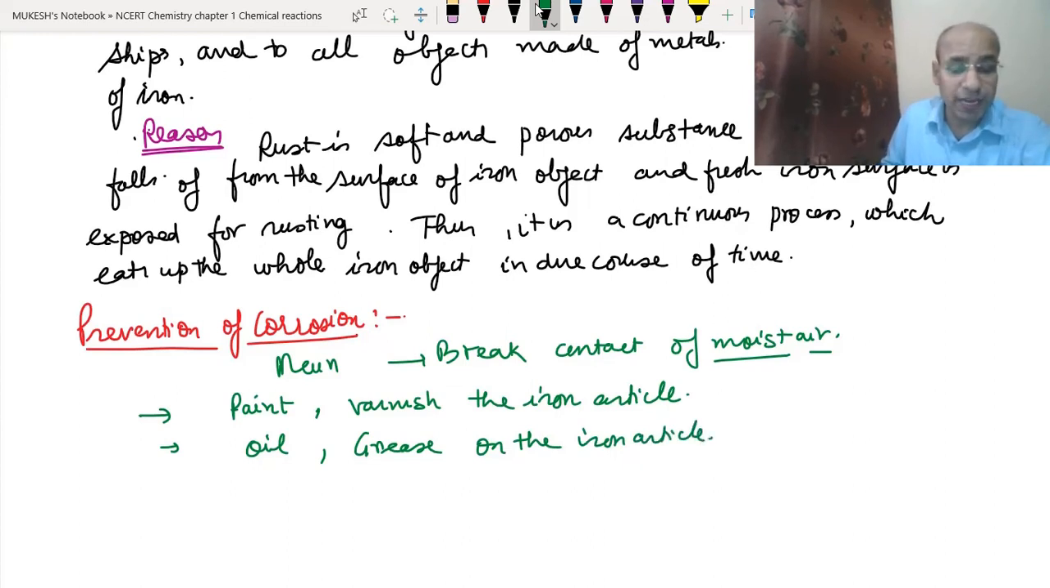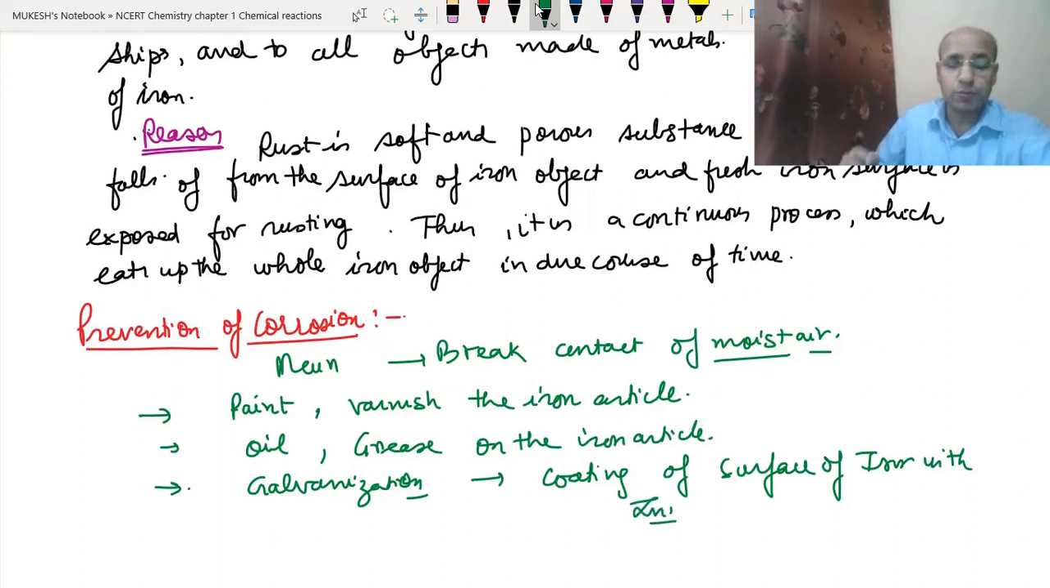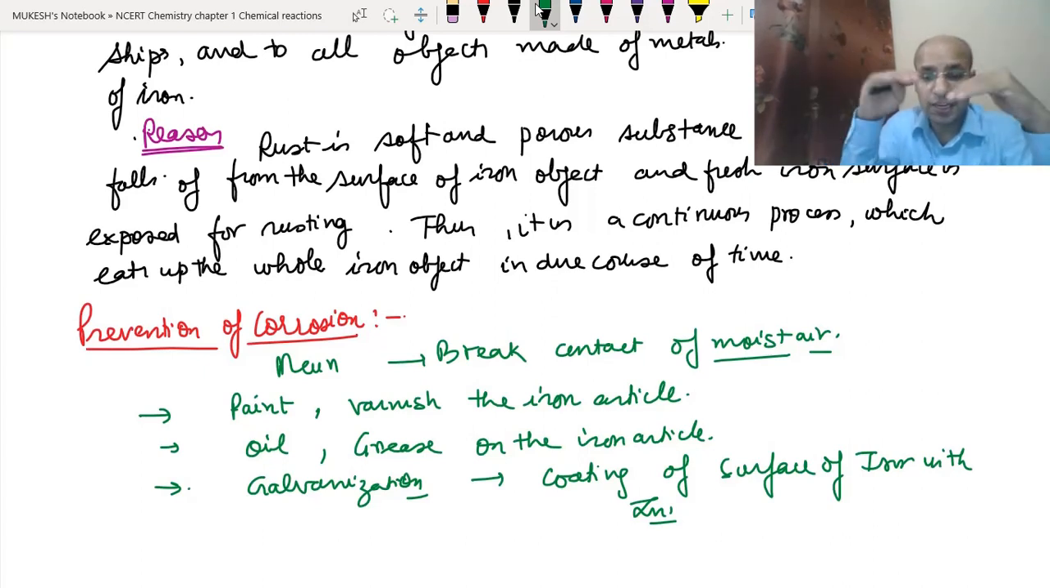Sometimes if this is also not possible, then we can do galvanization. What does galvanization mean? The coating of the surface of iron with zinc. In galvanization, we put a layer of zinc on the iron. Zinc also corrodes, but there is a difference between the corrosion of zinc and the corrosion of iron. Whenever zinc corrodes, it forms a layer of zinc oxide, but this layer does not fall off, it remains attached to the zinc. So it prevents the underlying zinc from further corrosion.